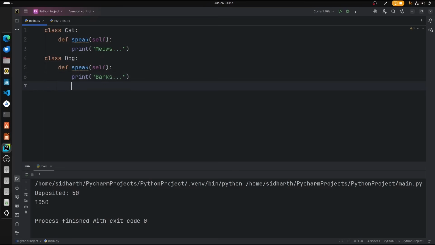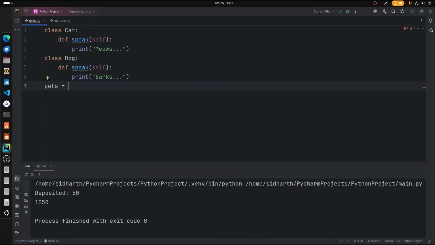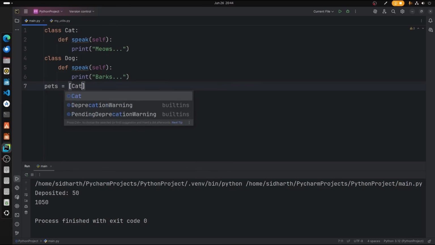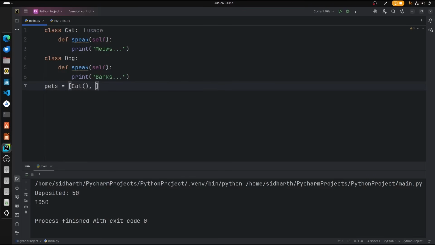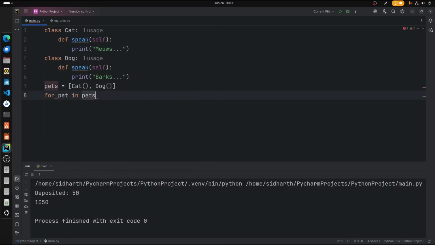Alright, now let's create an object. Pets is equal to a list with both Cat and Dog. Let's create a for pet in pets loop. We are going through pets, pet.speak. As you can see, we have a variable pets, we are passing both of these classes, and then we are creating a for loop.